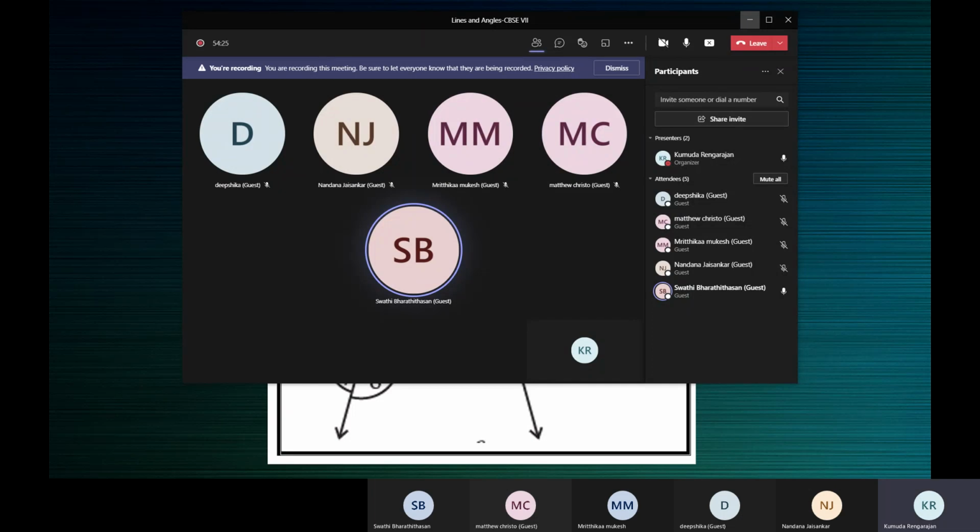Because if one angle is 89 degrees, then the other angle will be 1 degree. 89 plus 1 is 90.